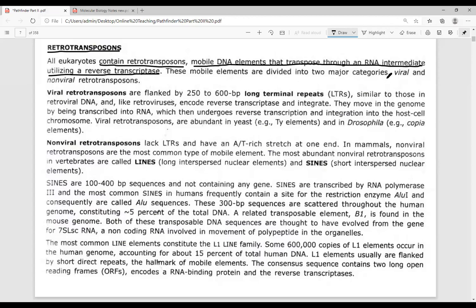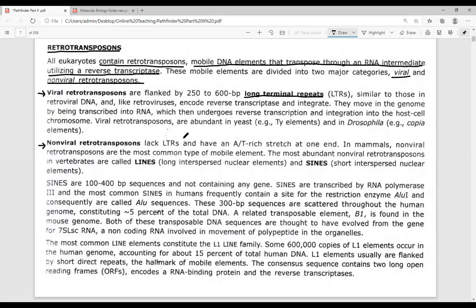These can be categorized into two different categories, viral retrotransposons and non-viral retrotransposons. Now, one is called as viral, another one is called as non-viral. Viral retrotransposons contain a repeat that is called as long terminal repeat sequences.